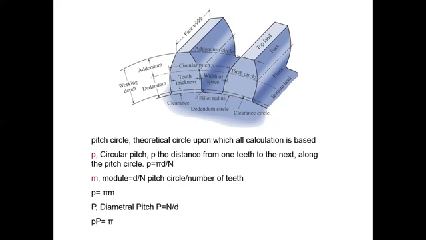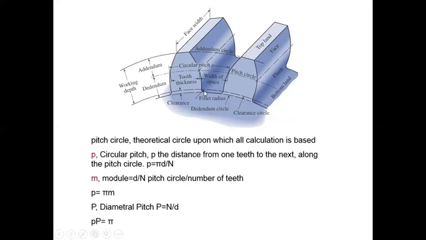So one more terminology is the base circle. The base circle is the smallest circle of the gear on which the teeth are situated. Right. So between the base circle and the dedendum, a clearance is given, which is called the clearance, and the circle from the base circle is called the clearance circle.